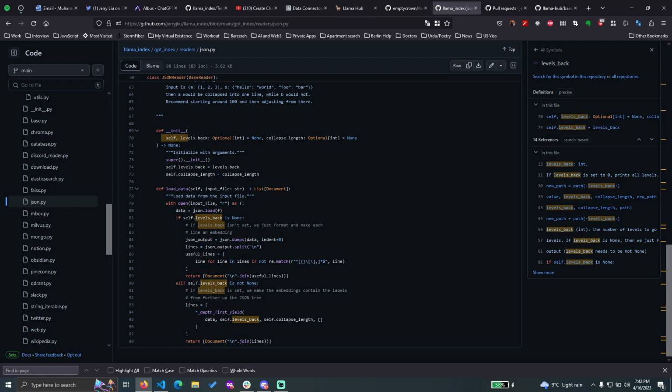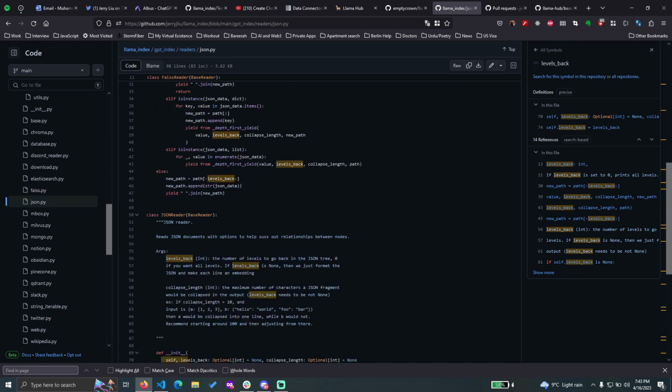Instead, we just format and make each line an embedding. Oh, so now each line will be an embedding. There's an output JSON term, data indent. This is also one way of formatting things, called JSONL, or JSON lines, basically. Basically one line becomes one document, which is super nice, because when searching, each line gives the total vectors and search happens across them, so it becomes very easy and super fast too.